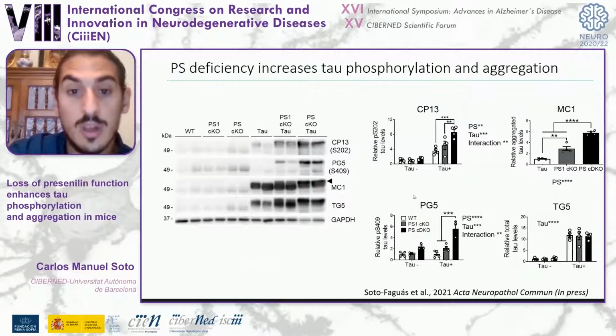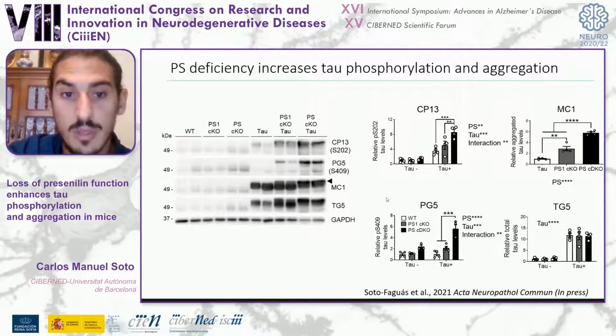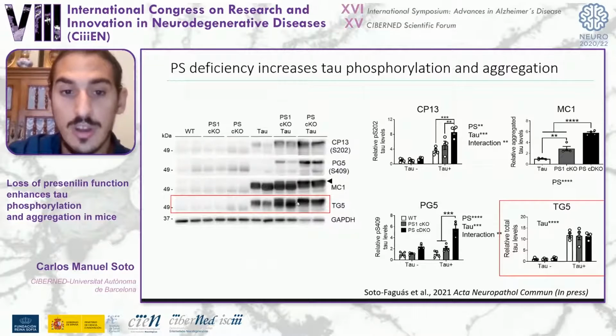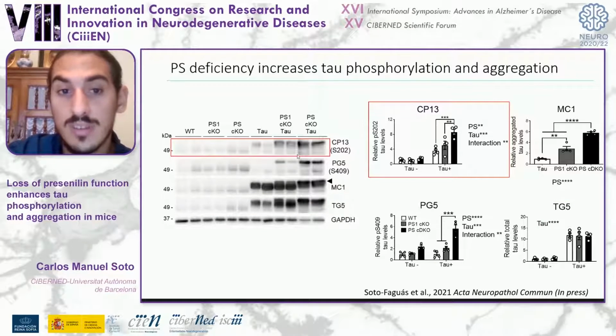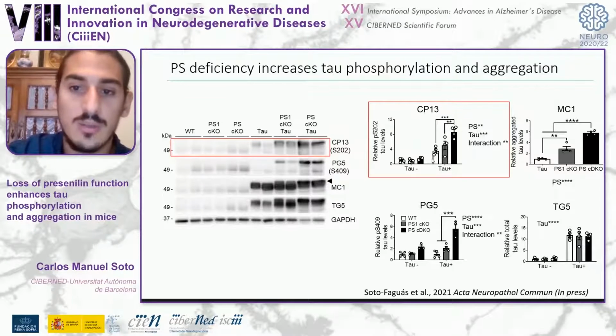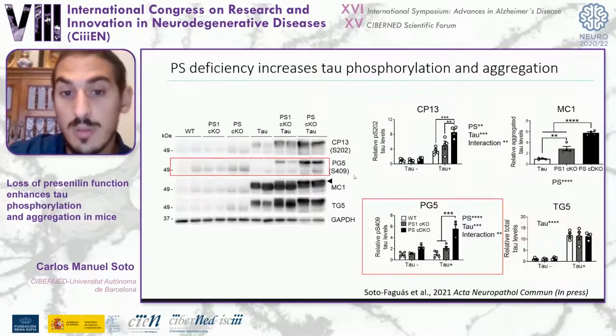We performed a similar biochemical analysis as before, but at 6 months of age, and the first thing that we saw was an obvious increase in tau in the tau transgenic mice compared to the non-transgenic, and also an increase in phosphorylated tau levels in the presenilin-1 and especially in the double knockout mice with tau expression compared to the tau transgenic mice. Then we used the PHF1 antibody, which is against a specific phosphorylated residue of tau that is only present during development and in pathological conditions. And we saw a specific band that was only present in these 2 groups, but not in the control, the tau transgenic mice.